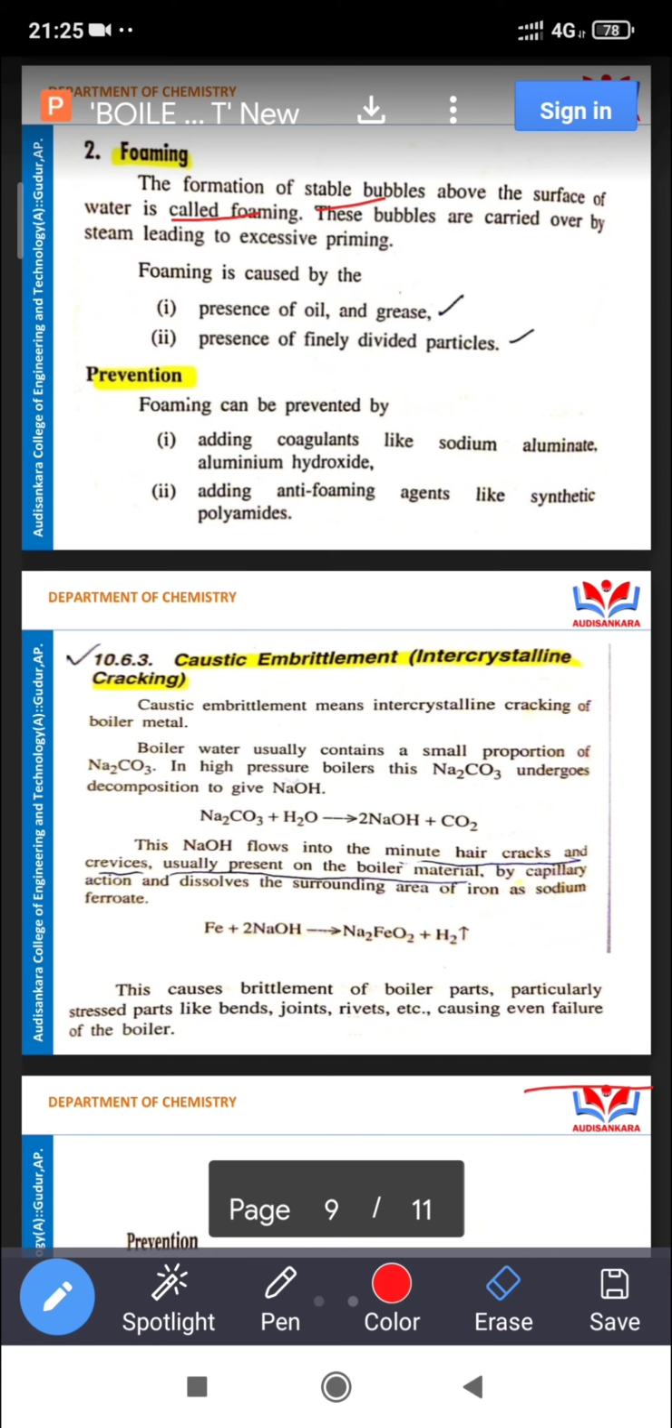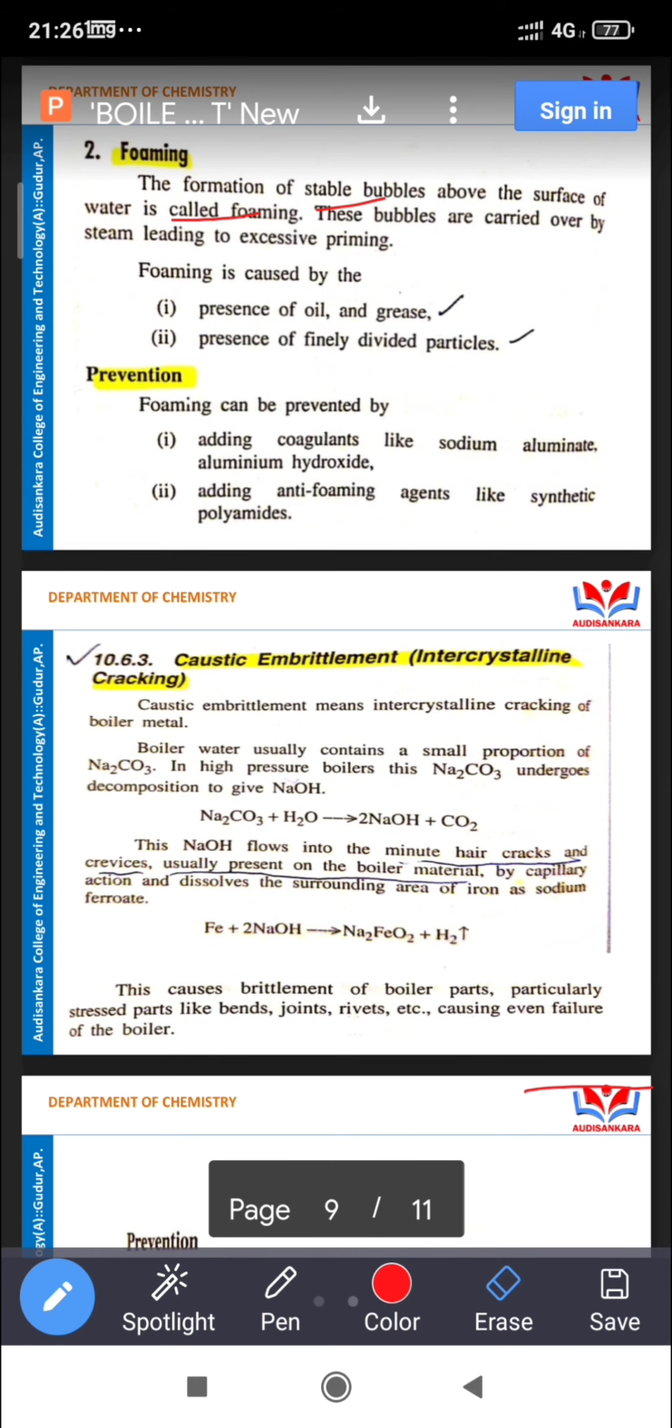The boiler water usually contains a small proportion of Na2CO3, a very small quantity. In high pressure boilers, this Na2CO3 decomposes to NaOH. That's very important. This causes intercrystalline cracking of the metals. That is caustic embrittlement. What is the main reason? A very small quantity of Na2CO3 in the boiler. In high pressure boilers, the Na2CO3 releases NaOH.